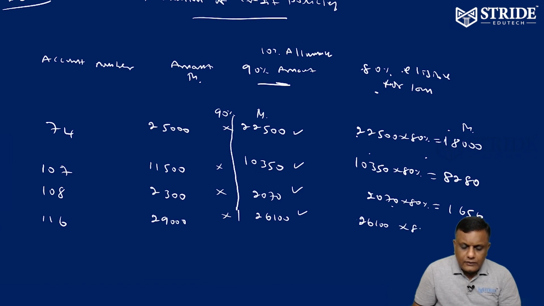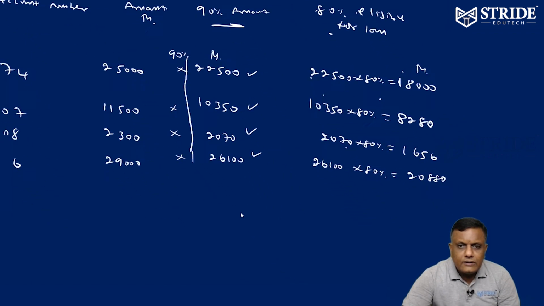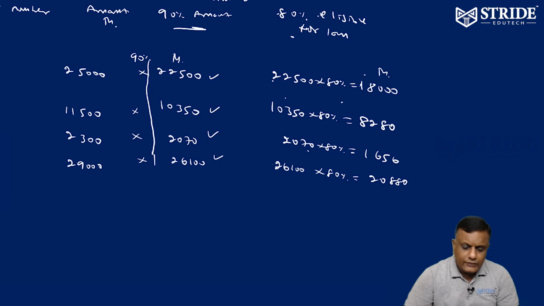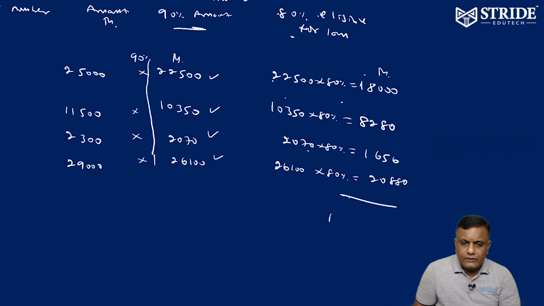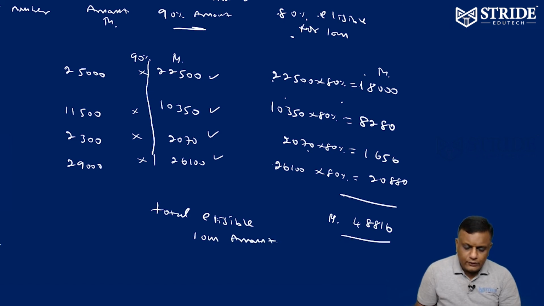26,100 into 80 percent is equivalent to 20,880. So these are the eligible loan amounts: 18,000, 8,280, 1,656, 20,880. If you add them, you will get a figure of 48,816. This is the total eligible loan amount: 48,816.